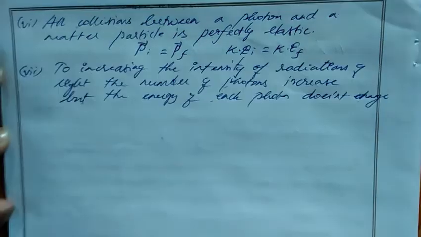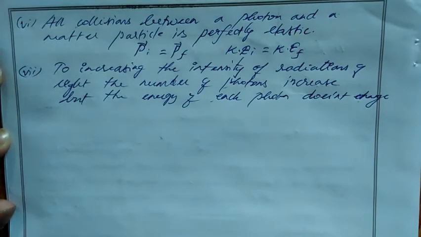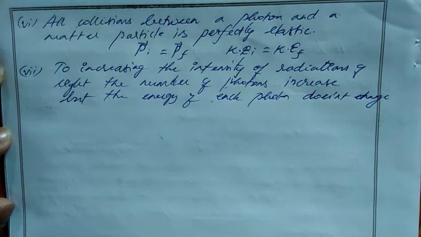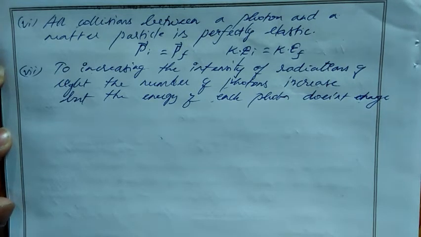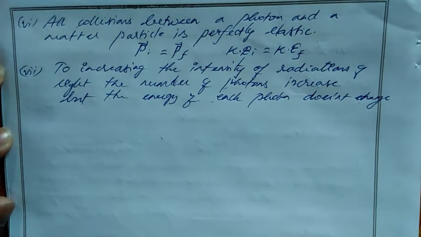Then, on increasing the intensity of radiation of light, the number of photons increases, but the energy of each photon does not change. So here we can take intensity as brightness. For example, if we are using a 10 watt bulb, to increase the brightness we can use 50 watt, 100 watt, something like that.